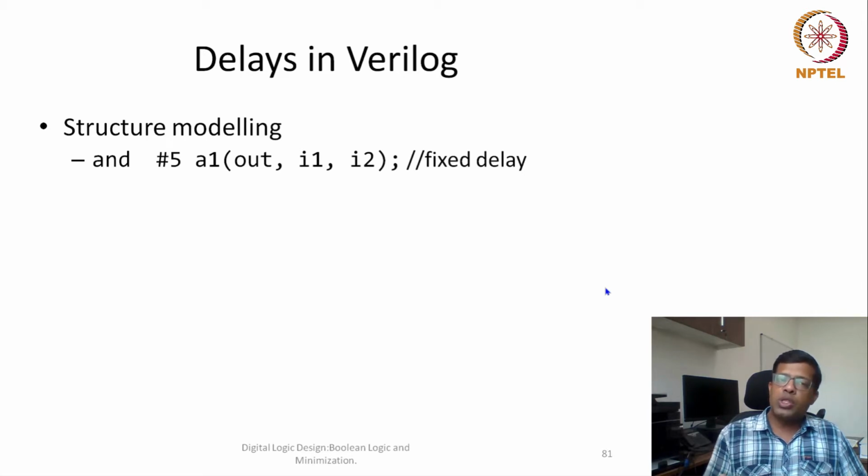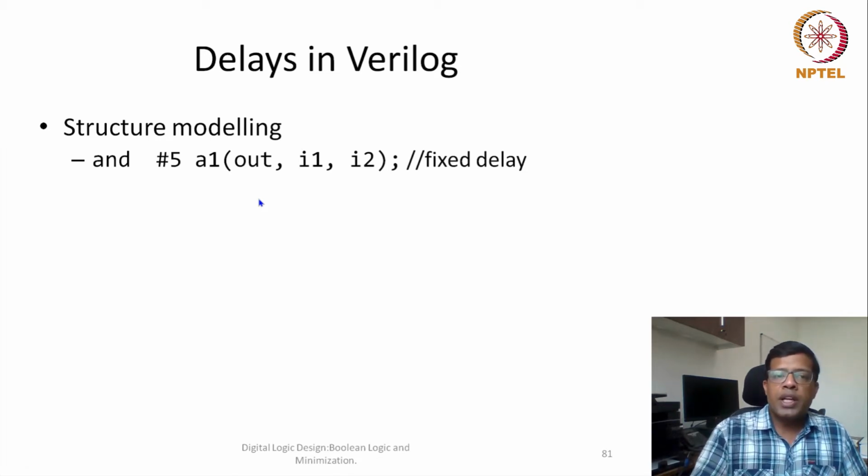So what I mean to say here, I would rephrase this: if I want to model delay in my structural modeling, in my leaf level design, wherever AND gate, OR gate, NOT gate or basic gates are instantiated, then I should write my delay statements there. I should tell what would be the delay of this particular AND gate.